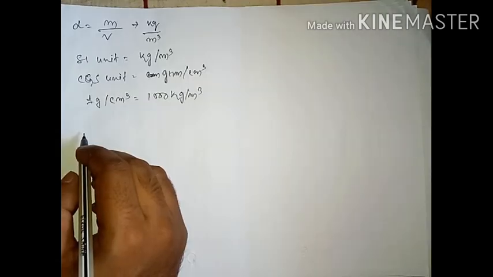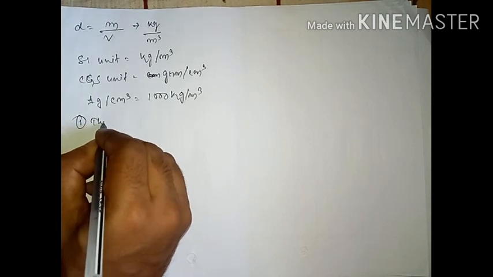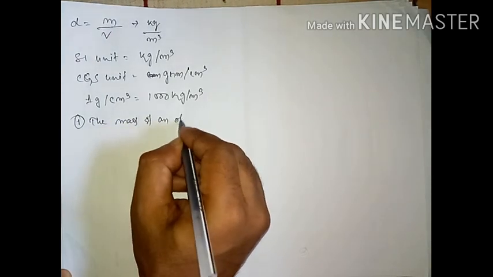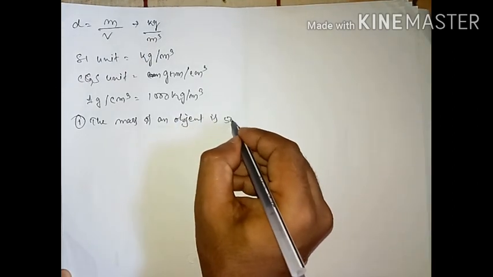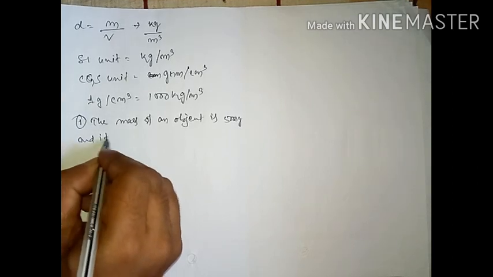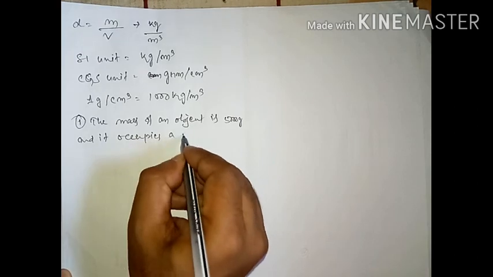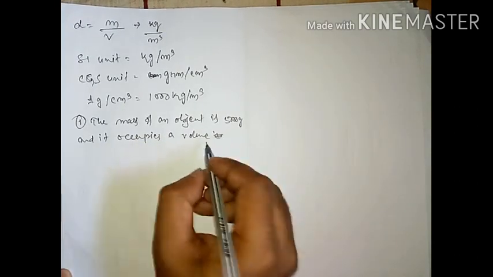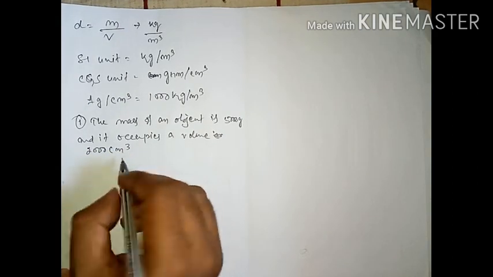Writing a question. The mass of an object is 500 gram, and it occupies a volume, suppose 2000 centimeter cube.